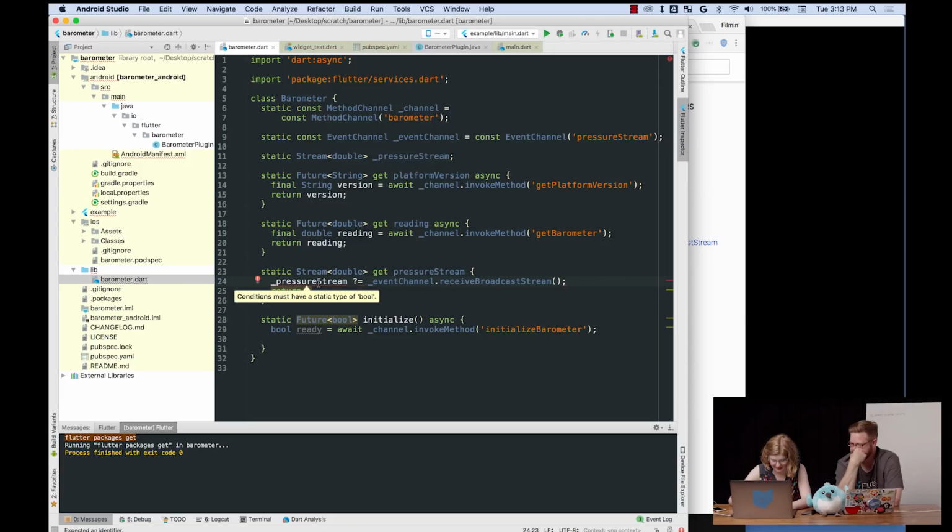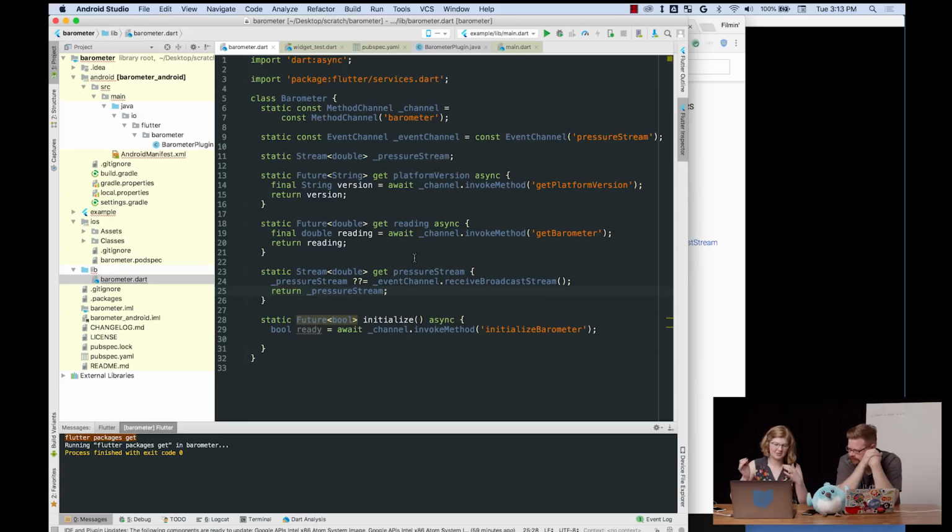Let's see. Oops. Question equals. No. Is there a double question mark equals? That is cool. Oh, you didn't know about that? Oh yeah, that's a newish feature. But basically it's saying, if this is null, do the thing. Otherwise, just have the value. So now we will return pressure stream. That should work.